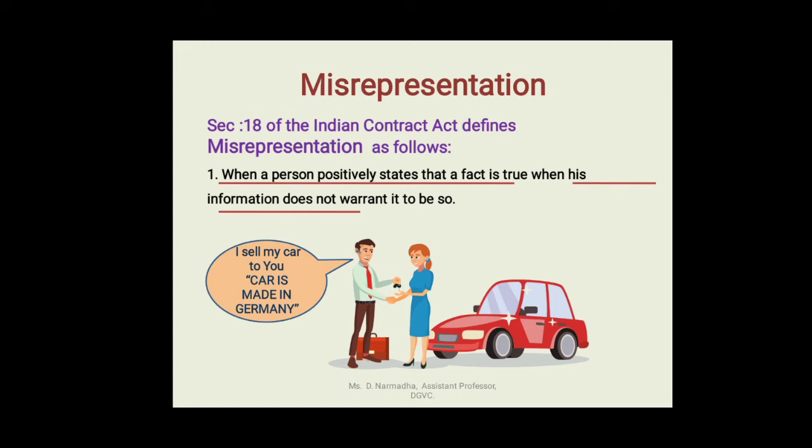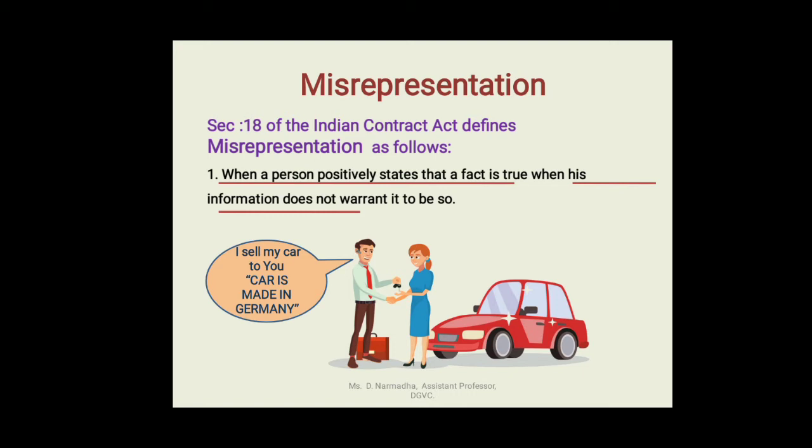Here you assume that the man does not know that the car is made in Delhi. In his opinion, the car is made in Germany only. So he tells the lady that the car is made in Germany. But actually it is made in Delhi.